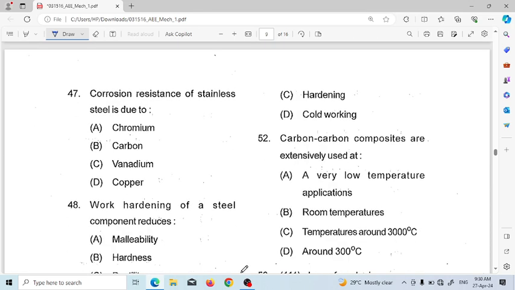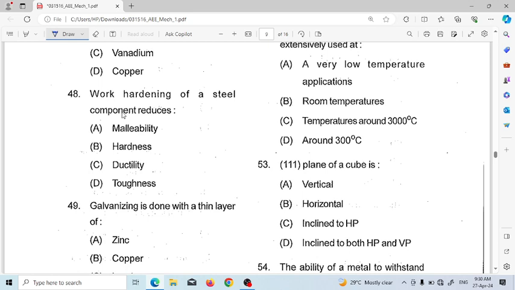Next, question number 47. Corrosion resistance of stainless steel is due to chromium, carbon, vanadium, copper. Options are chromium. The answer will be chromium.